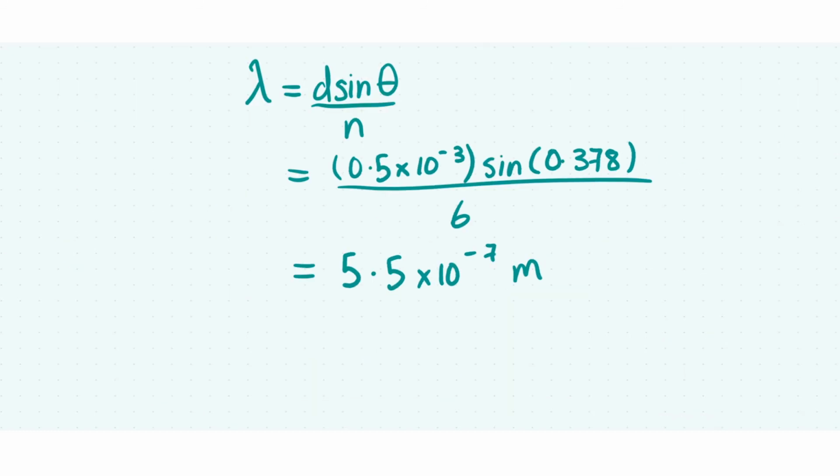Moving on, you're going to get 3 marks for mentioning this formula up here, the very important diffraction grating formula. Or you're going to get 3 marks either way. If you substitute your values into that formula, either of these two will get you 3 marks.